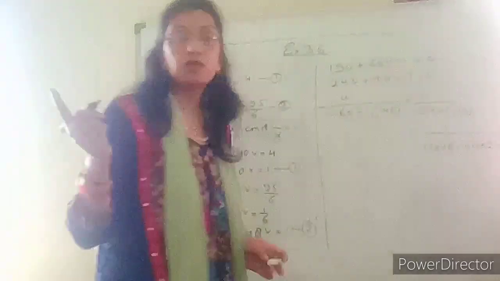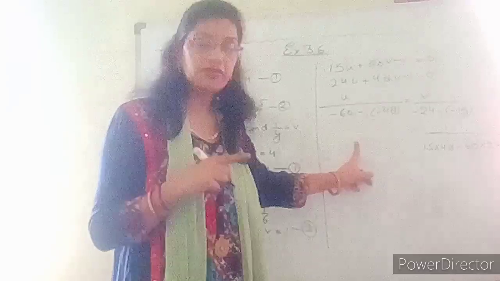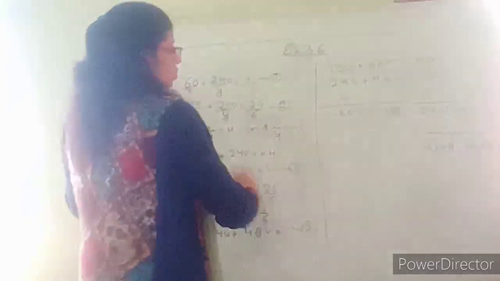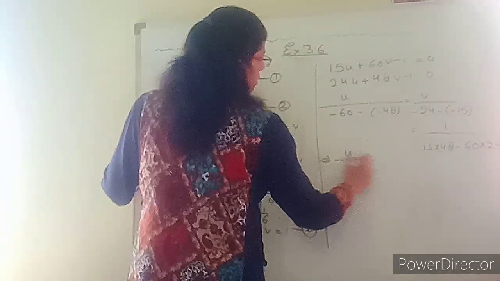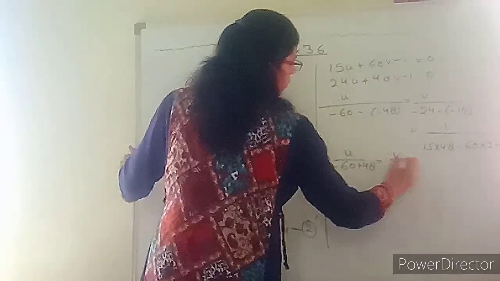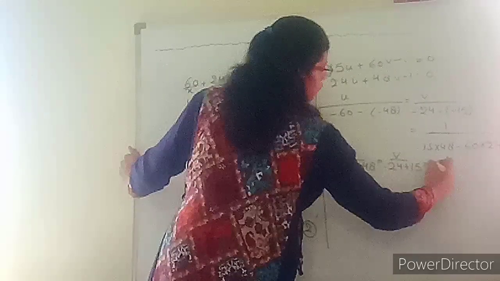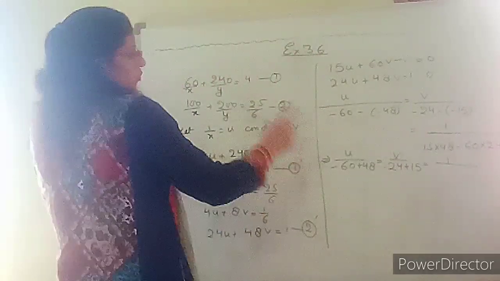I told you previously only the formula of the cross multiplication method. You will write the formula first. So u upon minus 60 plus 48 equals v upon minus 24 plus 15 equals 1 upon, let us solve this, 48 into 15.